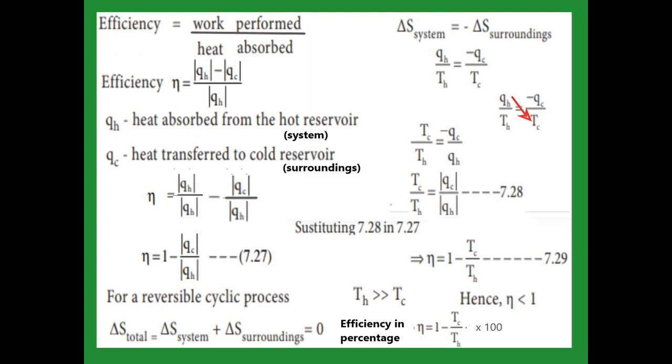Here TH is present in the denominator. The cold reservoir temperature is always lower, but the hot reservoir temperature is always higher. So the eta value we get is less than 1. From this we conclude that the efficiency is always less than 1. Then the efficiency percentage we can calculate from the equation eta is equal to 1 minus TC by TH, into 100. Percentage means we have to multiply by 100.